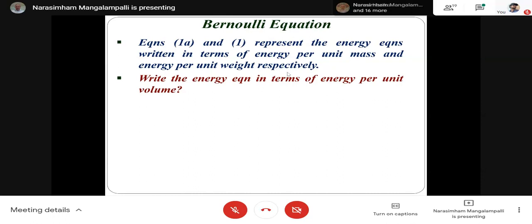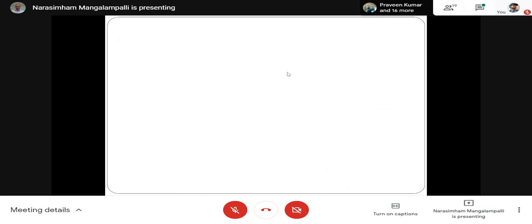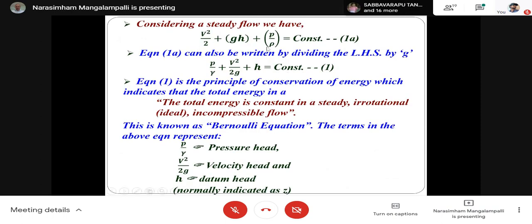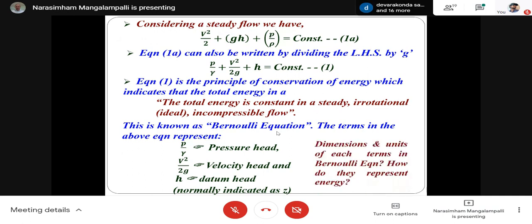Now, the task before you is to write the energy equation in terms of energy per unit volume. So, you take this expression or this expression. This expression is energy per unit mass. This is energy per unit weight. So write down energy per unit volume. All of you try to write and tell me the result.